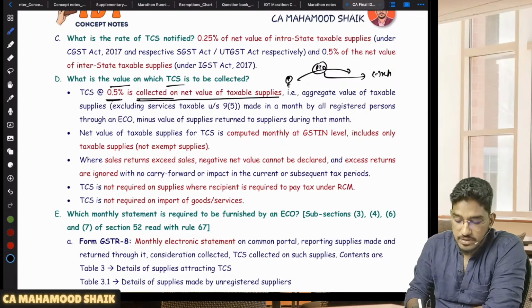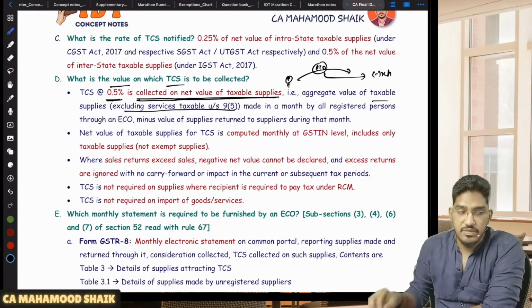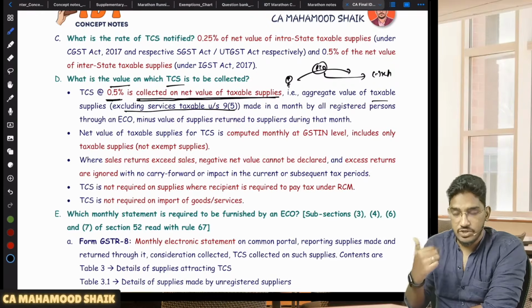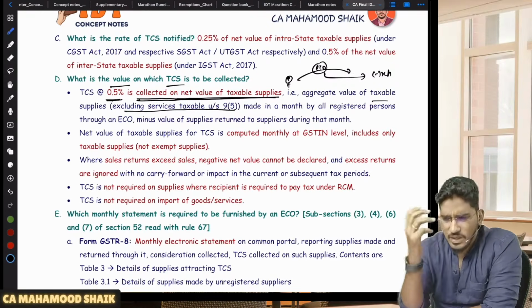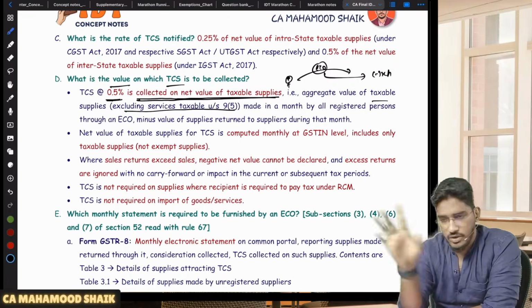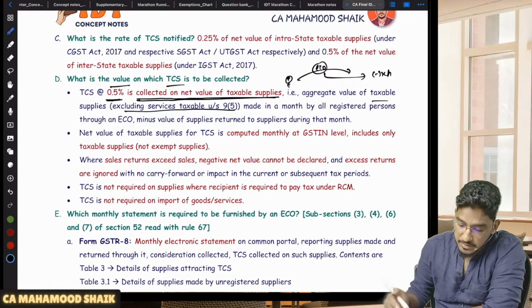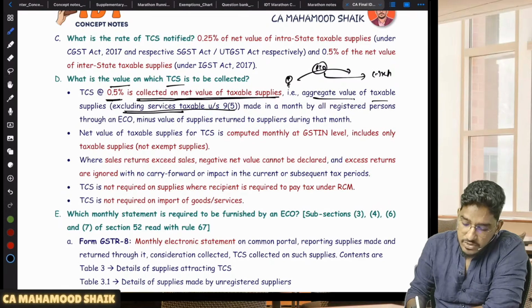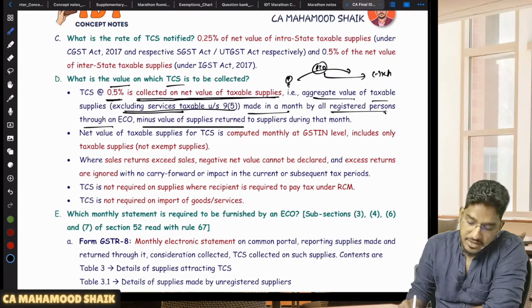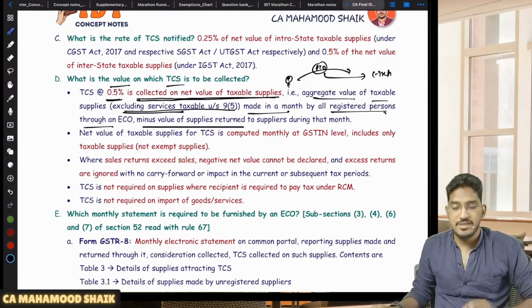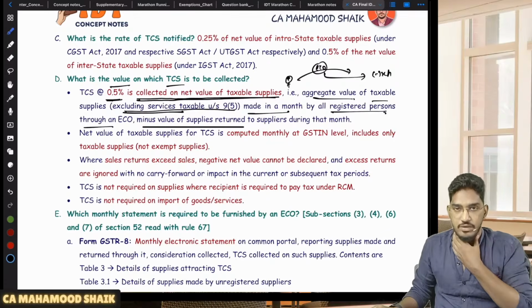TCS at the rate of 0.5% is collected on net value of taxable supplies, that is aggregate value of taxable supplies excluding services taxable under 9 subsection 5. This I have already told you. So while calculating that 0.5%, supplies taxable under 9 subsection 5 will not be taken. Why? Because on those supplies which are notified under 9 subsection 5, TCS will not become applicable. So aggregate value of taxable supplies excluding the services taxable under 9 subsection 5, made in a month by all registered persons through an e-commerce operator, minus value of supplies returned. So then on that value you have to calculate.